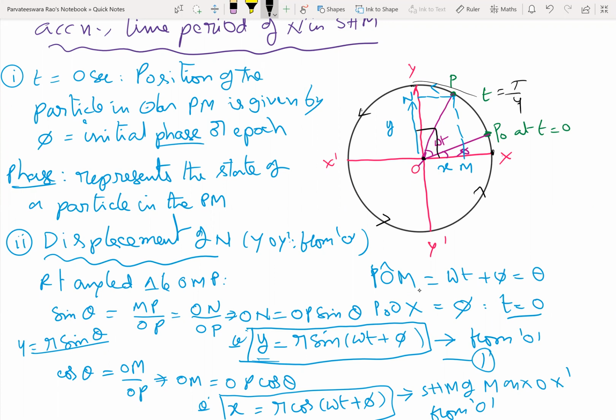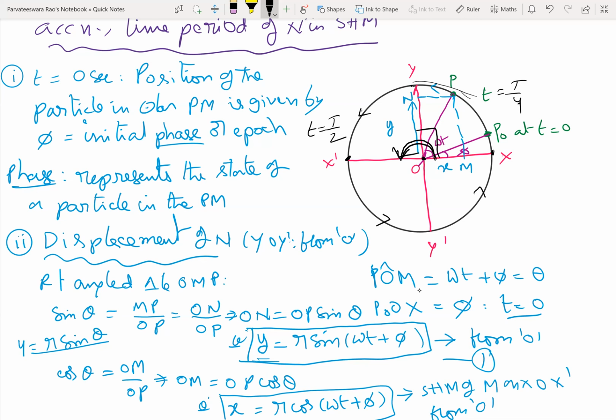Next, the particle is moving along the circumference and came to x dash. So what is this time called? Half of the time period, T by 2. What is the angle described now? 180 degrees.